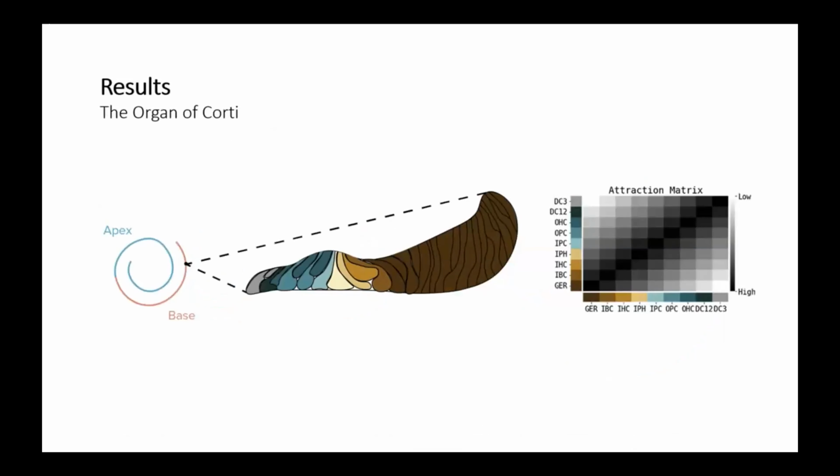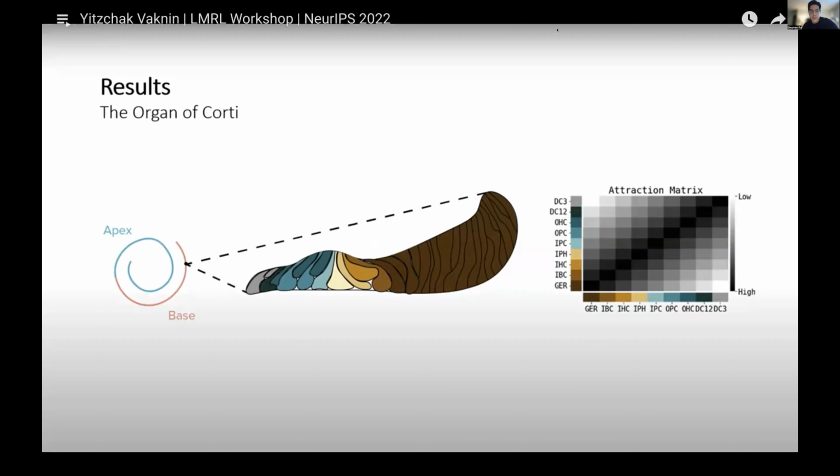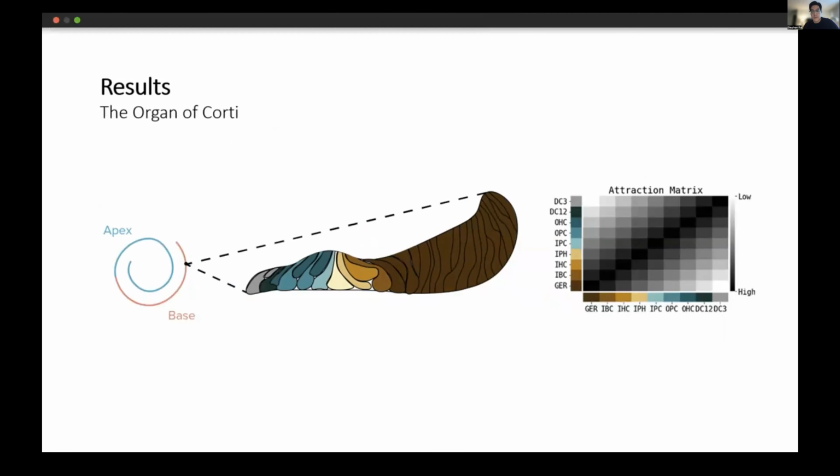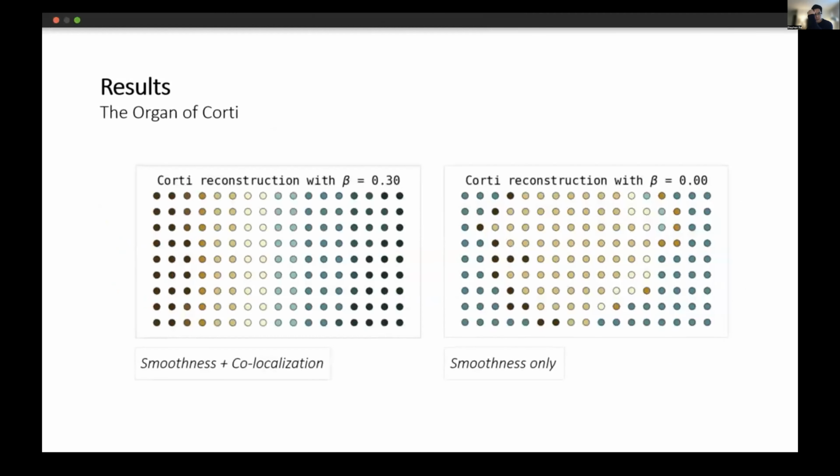The colocalization prior is based on a qualitative description of the organization of the tissue along the medial lateral axis, in which the attraction matrix, the prior, captures the distance between different layers of the cell types in a linear pattern. We mapped all cells together onto a two-dimensional target space.